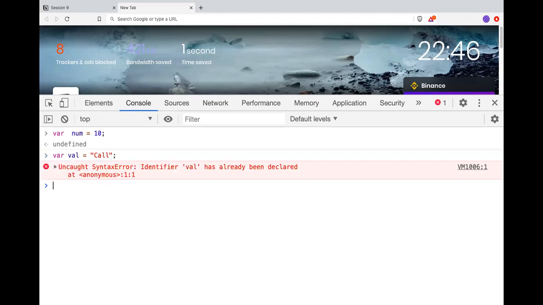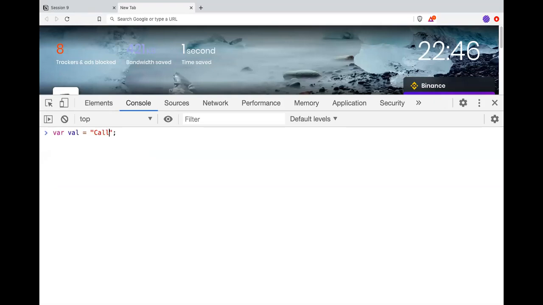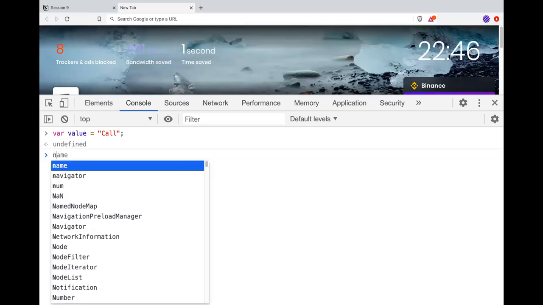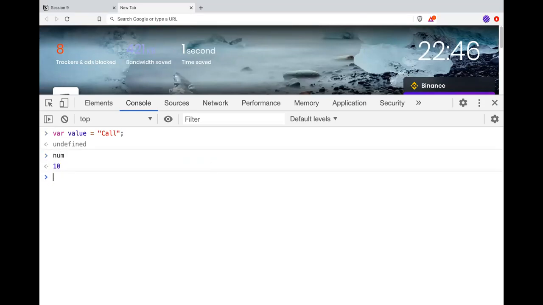The type of it, okay, value is already declared, and that is what is showing error. Let's say the call, so value is called. So it was num 10 and value is called. All right. So if I do num plus value, what will be the output?